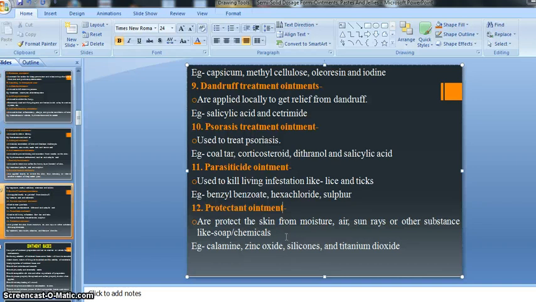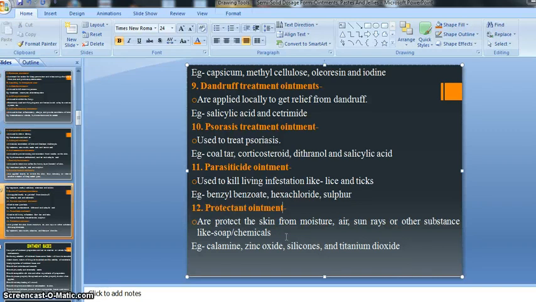And if we are exposed directly to sun rays in summer, due to the harmful sun rays we get a burn, that is sunburn, right? Also due to hot air, moisture, and other substances like soap and chemicals. So if someone gets an infection or problem due to chemicals, sun rays, air and moisture, in that condition protectant ointments are prescribed, right?